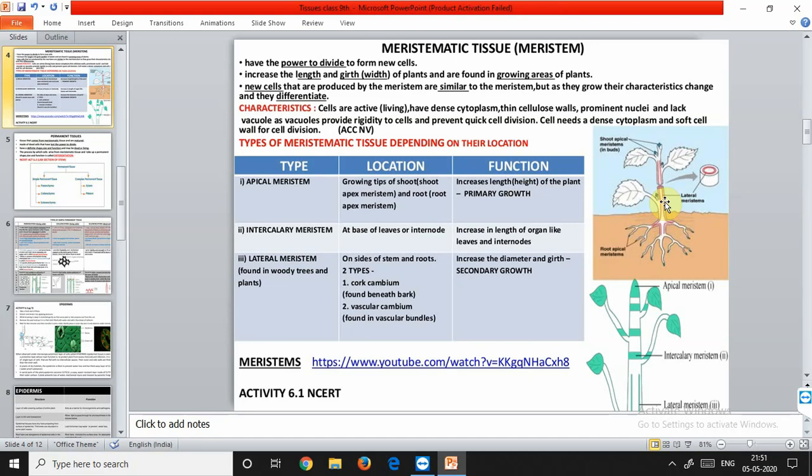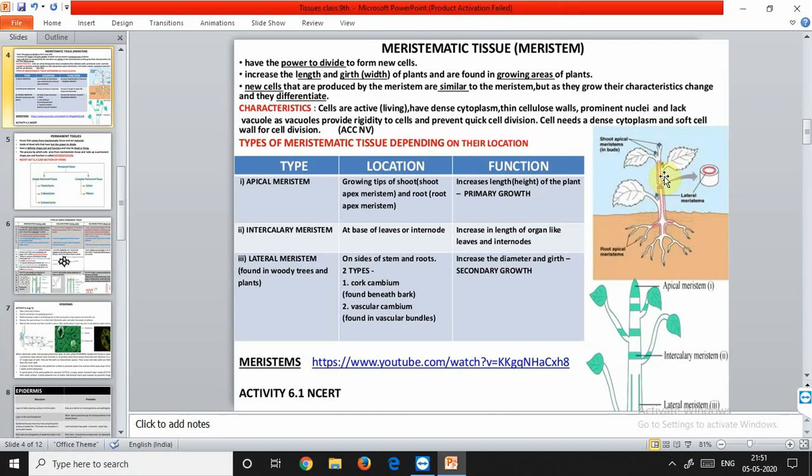Now different types of meristems have different functions. Lateral meristem also has its particular function. It causes the organs, the stem as well as root, to increase their diameter and girth. This is called secondary growth. The growth which occurs in the upward direction, or for roots in the downward direction, is called primary growth, and the growth which occurs sideways, that is caused by the lateral meristem, is called secondary growth.